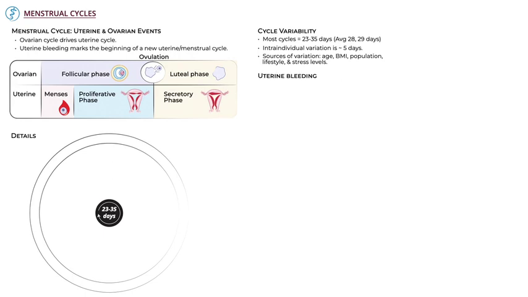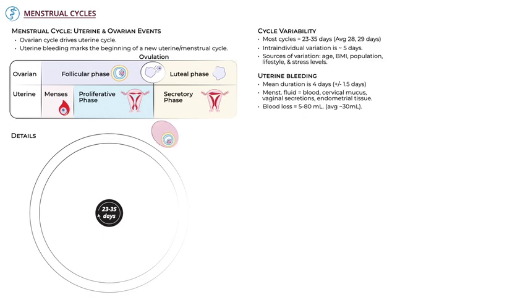Menstrual bleeding duration and volume are also variable. Indicate that the mean duration is 4 days, plus or minus a day and a half. In addition to blood, menstrual fluid also comprises cervical mucus, vaginal secretions, and endometrial tissue. Blood loss during normal menstruation ranges from 5 to 80 mLs, with an average of approximately 30. Now let's add the phases of the menstrual cycle into our diagram. We'll start with the ovarian cycle on the outside.